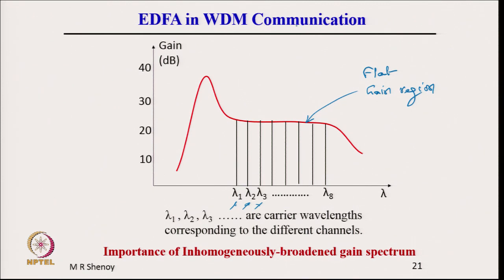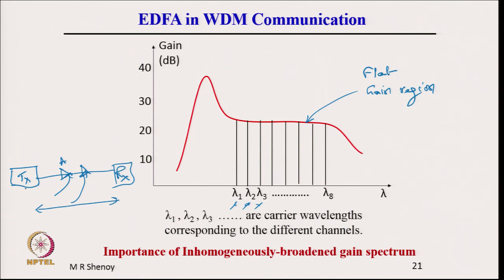In a WDM, wavelength division multiplexed communication system, you have a transmitter here, then there is a receiver at the receiving end. In between there would be amplifiers required, booster amplifiers, depending on the length of the link.